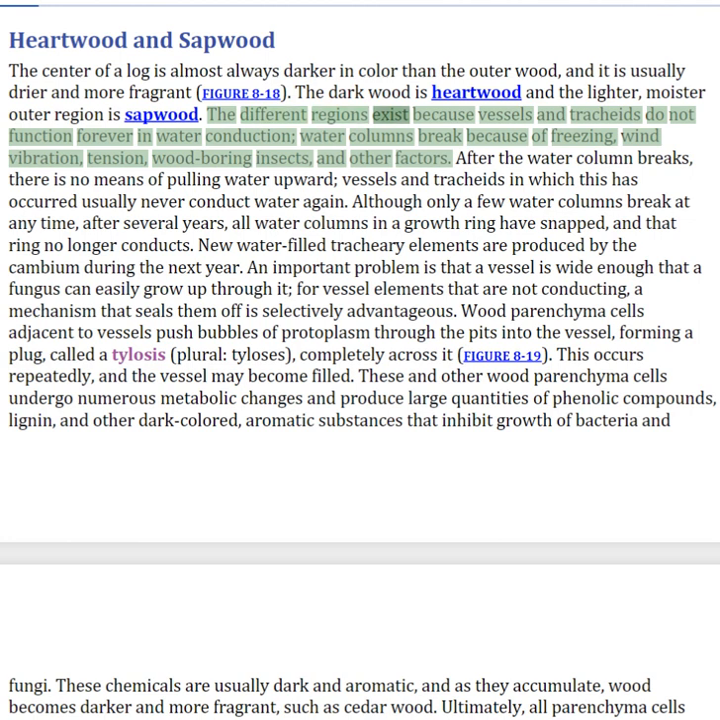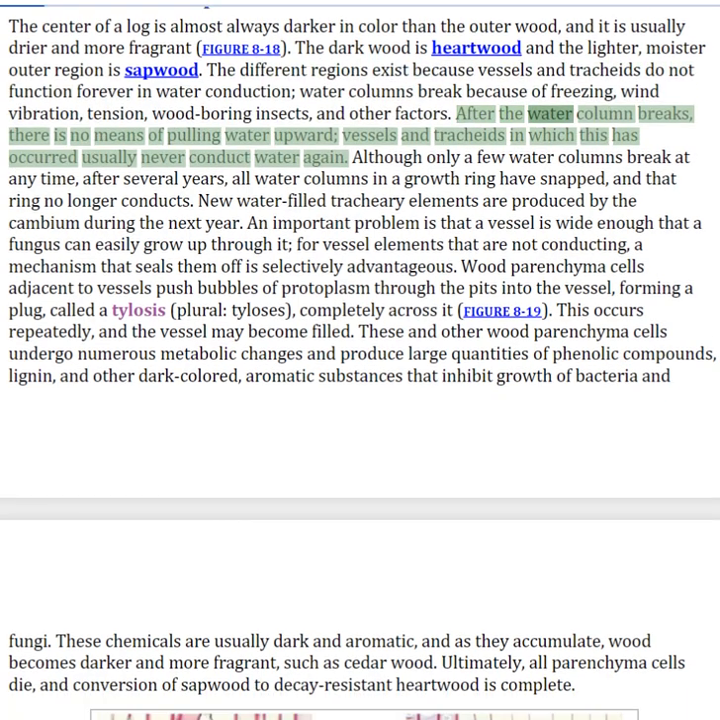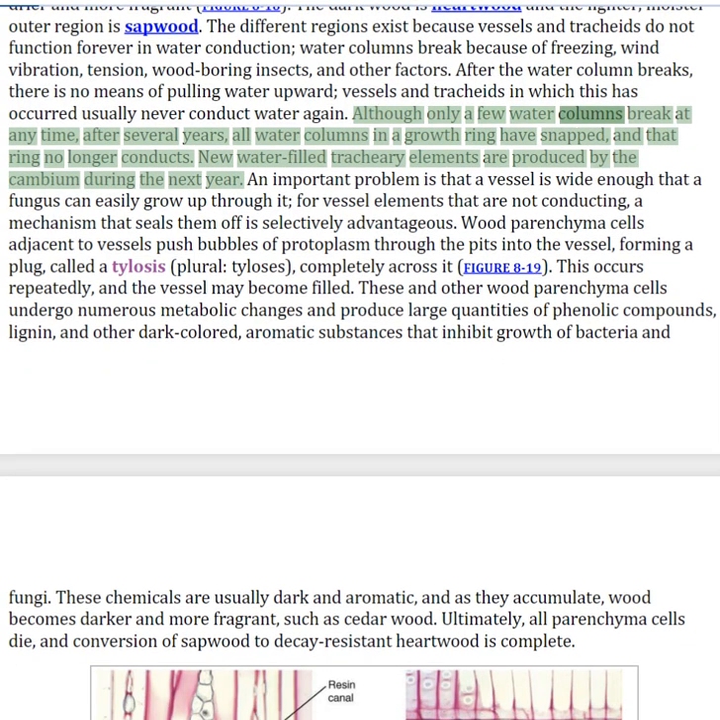The different regions exist because vessels and tracheids do not function forever in water conduction. Water columns break because of freezing, wind vibration, tension, wood-boring insects, and other factors. After the water column breaks, there is no means of pulling water upward. Vessels and tracheids in which this has occurred usually never conduct water again. Although only a few water columns break at any time, after several years, all water columns in a growth ring have snapped, and that ring no longer conducts. New water-filled tracheary elements are produced by the cambium during the next year.